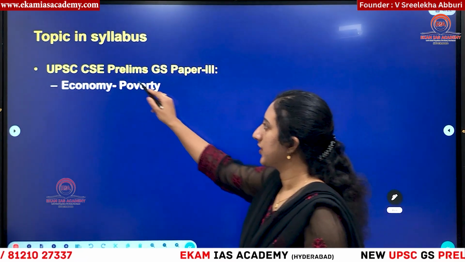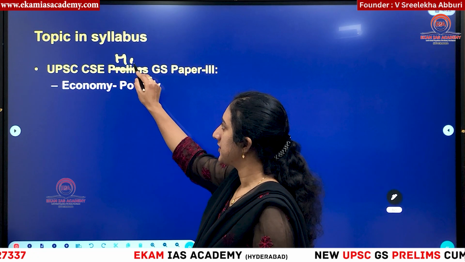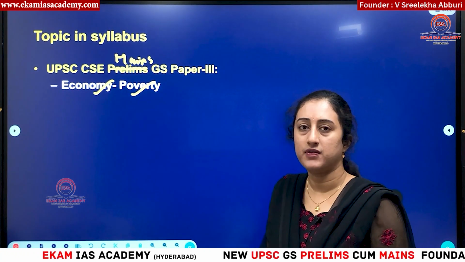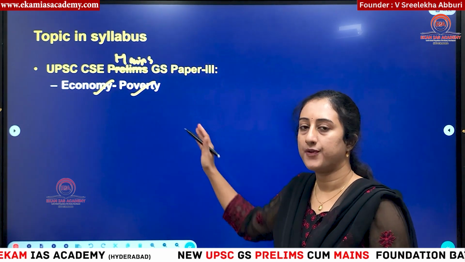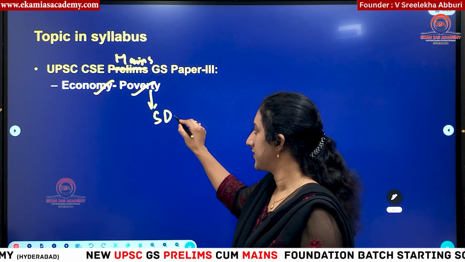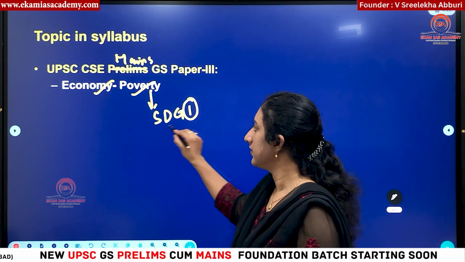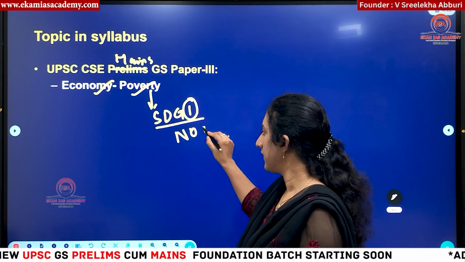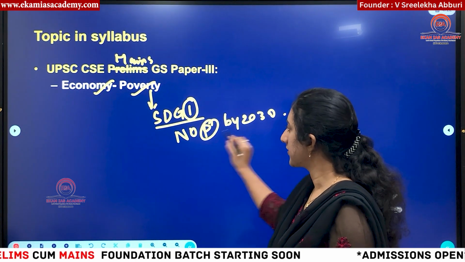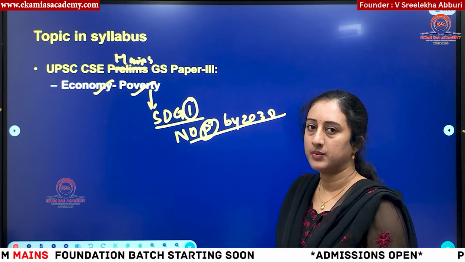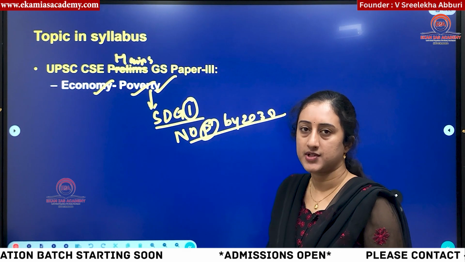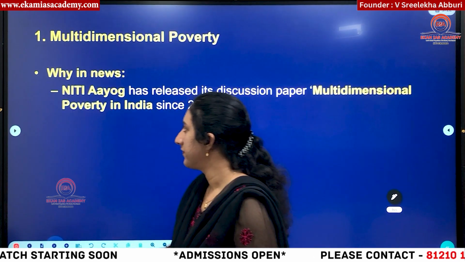In the syllabus, if you can see, it is part of GS paper 3 in mains. Under the economy section, especially, there is a mention of poverty in your syllabus. Poverty is a very important topic because it is mentioned in the SDGs. SDG 1 mentions that we have to achieve no poverty by 2030. So every country is trying to eradicate poverty from its domain. That is why this particular topic is very important in prelims as well as mains. So now we start the video.